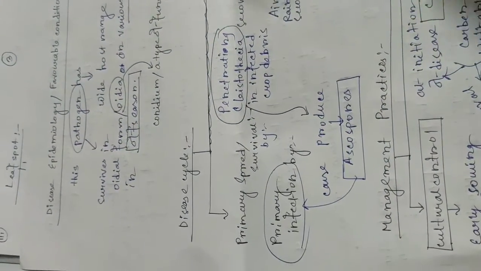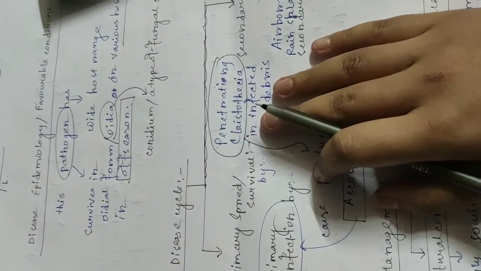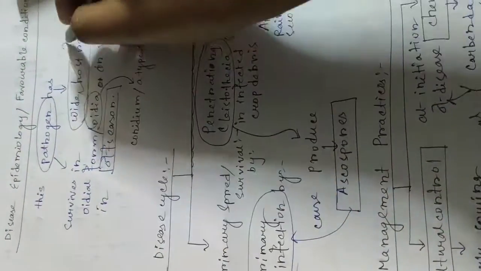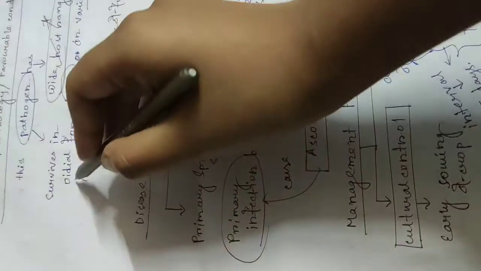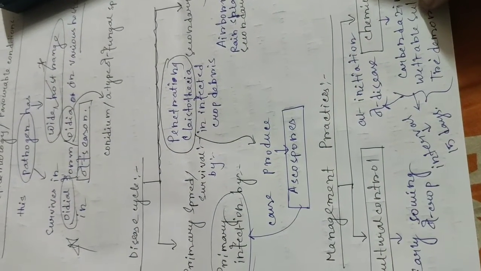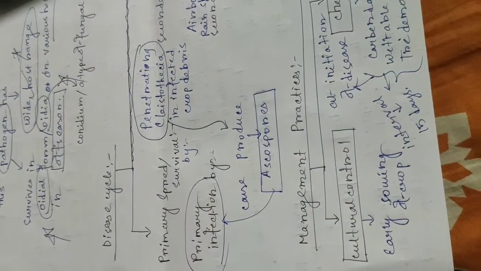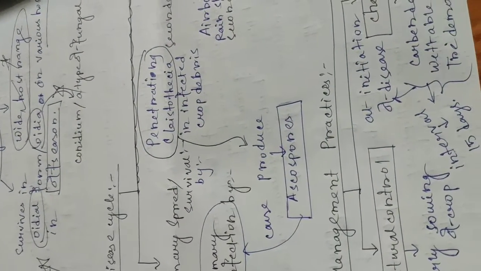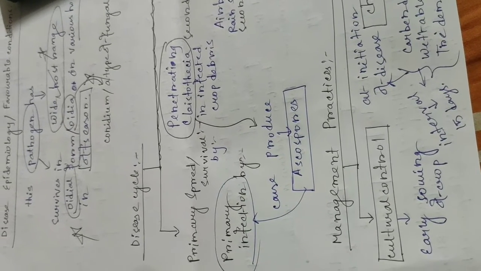Disease epidemiology or favorable conditions. This pathogen has a wide host range. Erysiphe polygoni survives in the oidial form, or oidia, on various hosts in the off seasons. So Erysiphe polygoni, causing the powdery mildew of green gram and black gram, can survive in the form of oidia on various hosts in the off season.